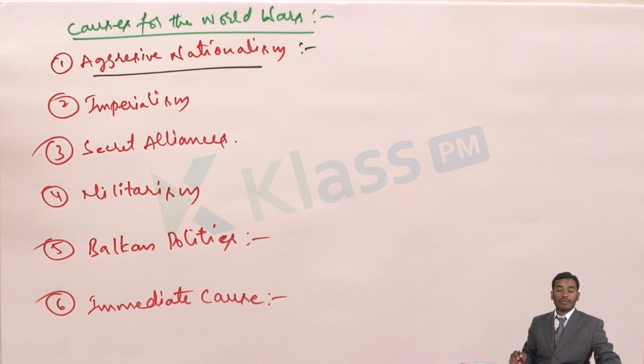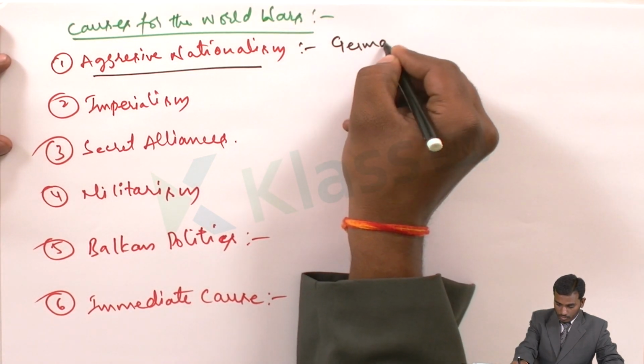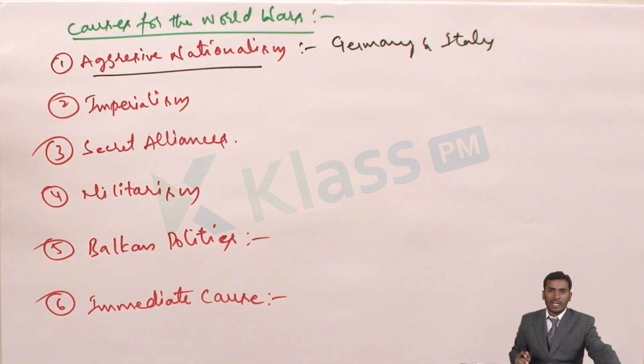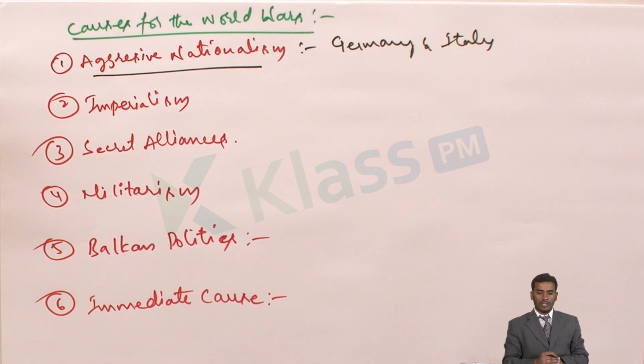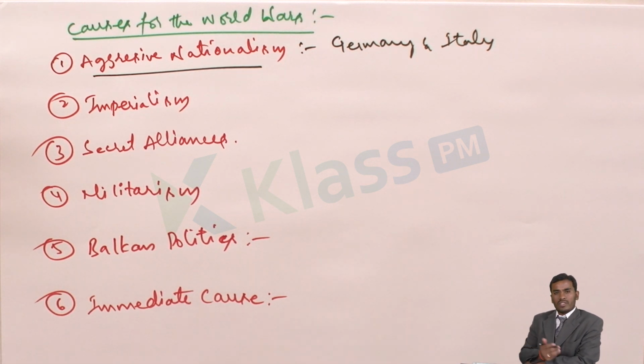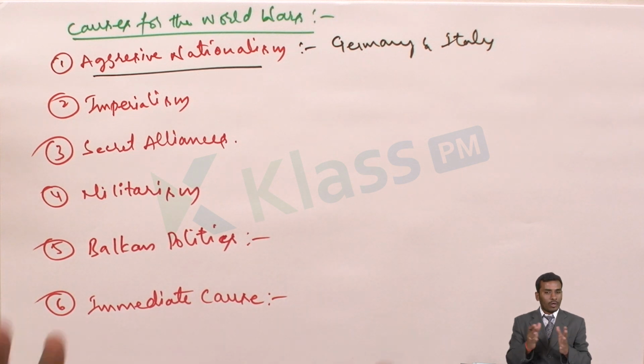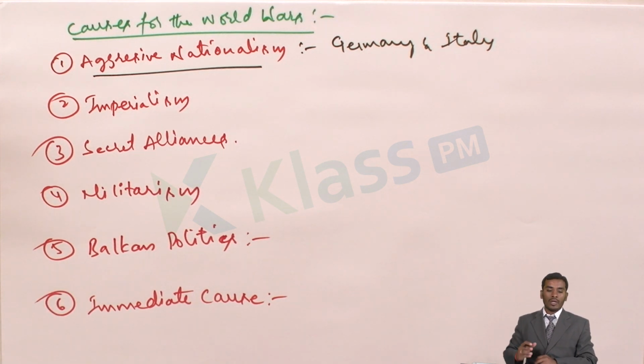See, during the time of the unification of Germany and Italy, like the chancellor of Germany, Mr. Bismarck, who played a major role in the unification of Germany, at that time the ideology of nationalism was created, a pride and a respect towards their country. Along with that, when they got pride and respect towards their own country, at the same time they also developed a negative opinion or a hatred against the neighboring countries.